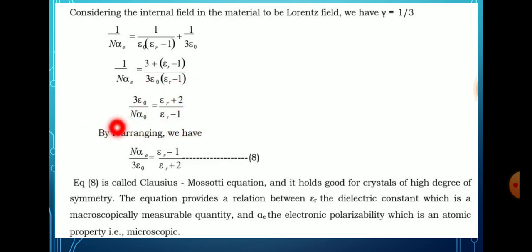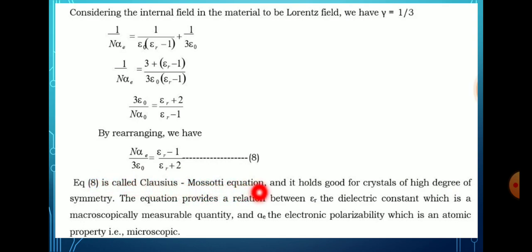When rearranging this term, we have n alpha e divided by 3 epsilon naught is equal to epsilon r minus 1 divided by epsilon r plus 2, that is equation number 8. This equation is known as the Clausius-Mossotti equation, and it holds good for crystals of a high degree of symmetry.